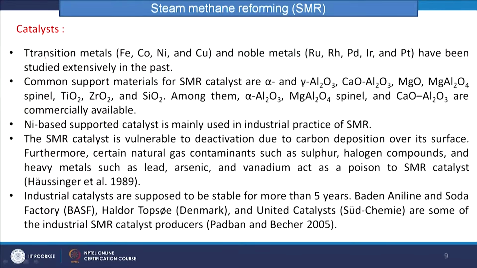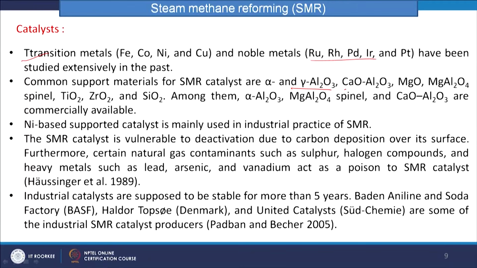Nickel is mostly used, but other catalysts are transition metals, that is iron, cobalt, nickel, copper, and noble metals. These have been reported as the active ingredients for the catalyst, and some support is required. Basically gamma alumina, CaO, Al2O3, MgO, MgAl2O4, TiO2, ZrO2, and SiO2 have been used. Among them, these are very commercially available.